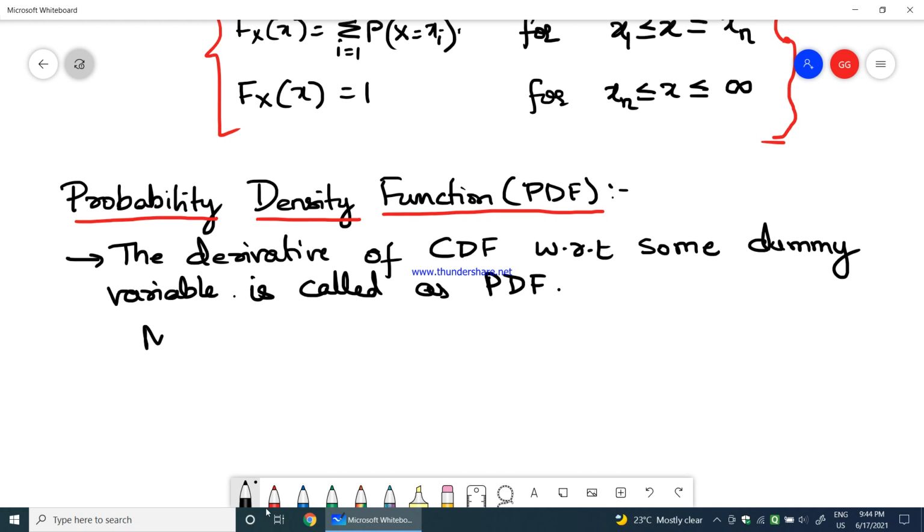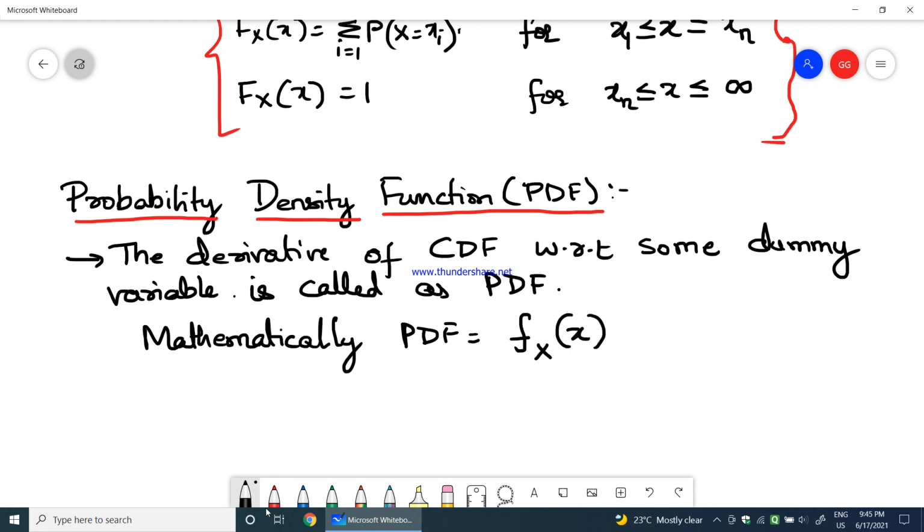Mathematically, what we write for this: PDF is denoted by small f. See, there is a lot of difference between small f and capital F. Small f is always the derivative of the CDF, which is the PDF. Capital F_X(x) would be the CDF.